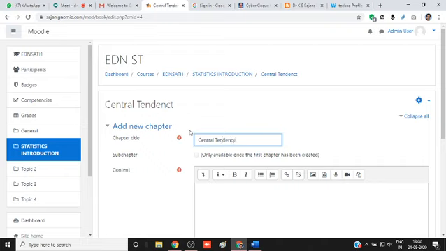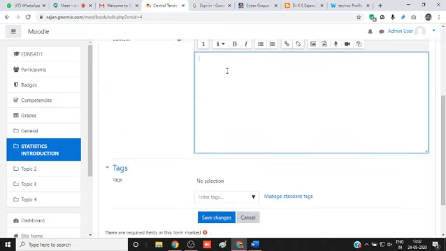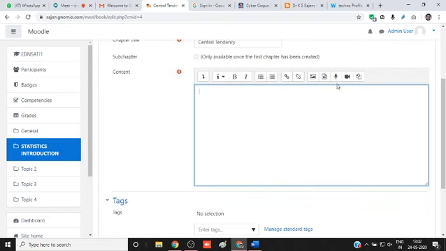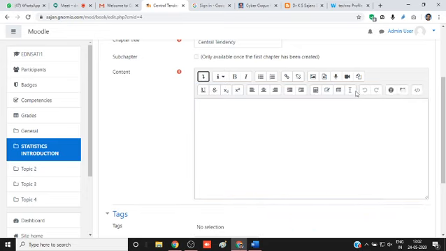In that way, we need a course structure that we already have. Then again, we can copy paste material here. We can give sound. We can give image. We can give video. We can upload video. Then we can add embed code. We can align the text. We can insert a table. All options are here.